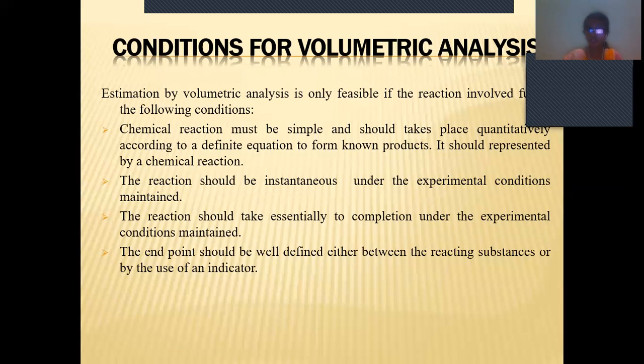So the first condition is that the chemical reaction must be simple and should take place quantitatively according to a definite equation to form known products. It means the chemical reaction should be very simple, and the product formed at the end should be a known product, and it should be represented by the chemical reaction. Whatever product we got, that product should be represented by the chemical reaction.